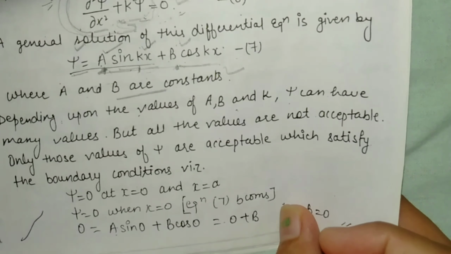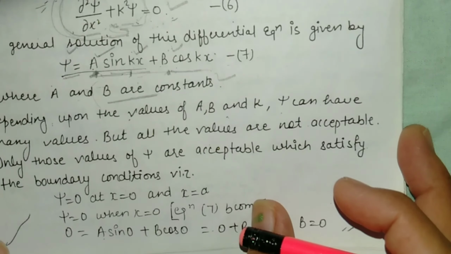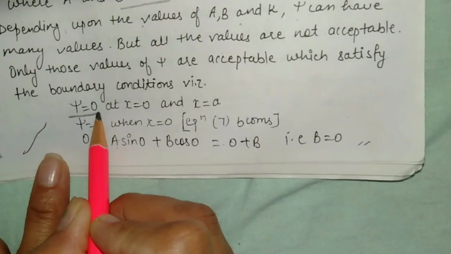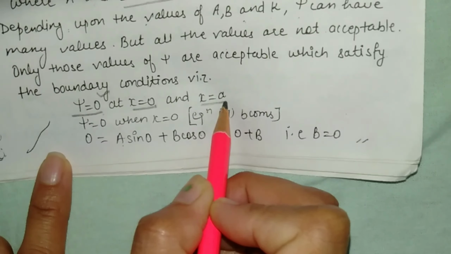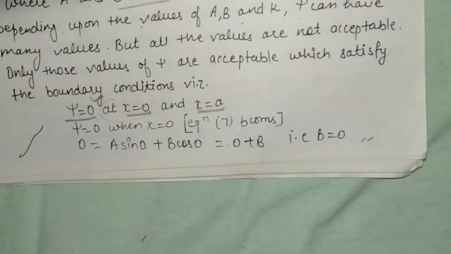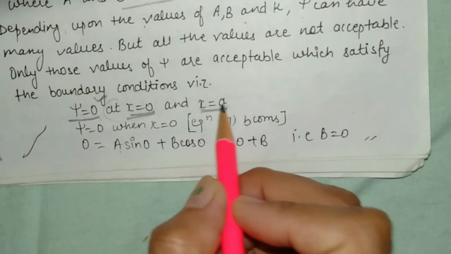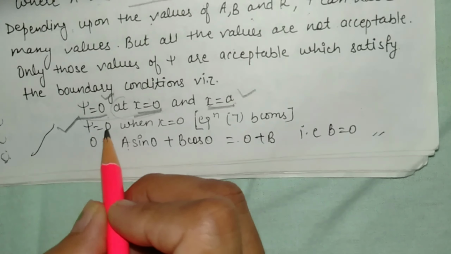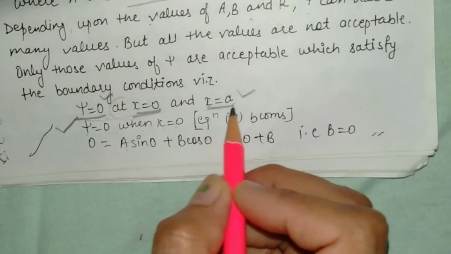So we will consider the boundary condition, because we are interested in calculating the wave function in the restricted box. The condition is that psi is equal to 0 at x is equal to 0 and at x is equal to a. So we have two conditions, and two cases are formed. The first case is when psi is equal to 0 when x is equal to 0. The second case is psi is equal to 0 at x is equal to a.